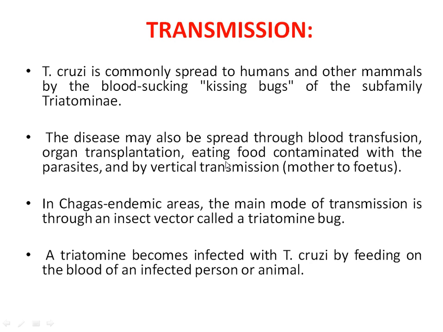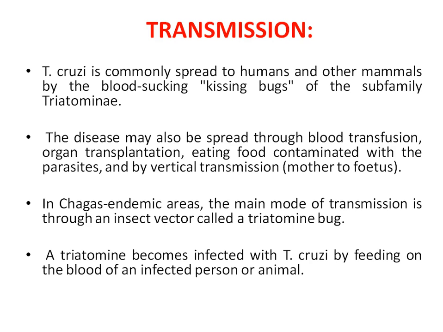The disease may also be spread through blood transfusion and organ transplantation. If the blood has Trypanosoma cruzi, naturally it is transmitted, and in the same way, if you transplant an organ from one person to another and the blood and tissues have Trypanosoma cruzi, it is transmitted. Eating food and drinking water contaminated with Trypanosoma cruzi is another way of getting the infection.